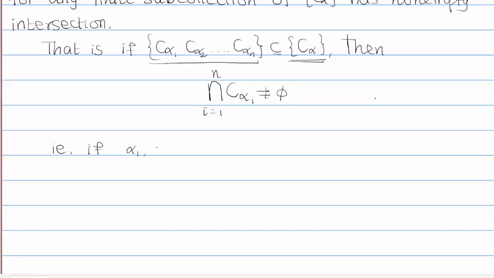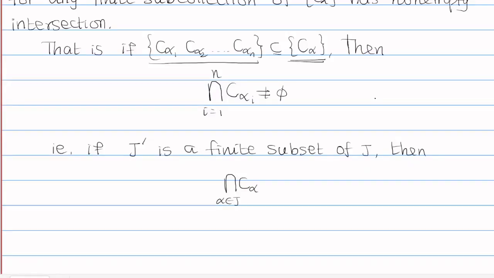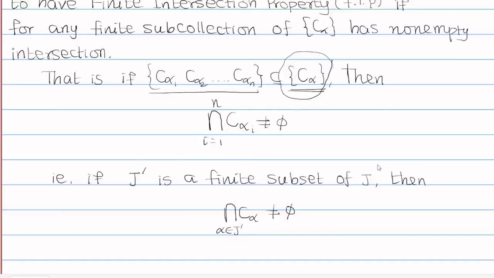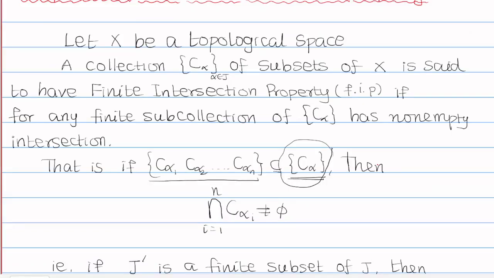That is, if alpha 1, alpha 2, up to alpha m are a subset of J. We can write this even more neatly: if J dash is a finite subset of J, then the intersection of all C alpha where alpha belongs to J dash is always non-empty. So if the intersection of any finite subcollection of C alpha is non-empty, then the collection is said to have the finite intersection property.